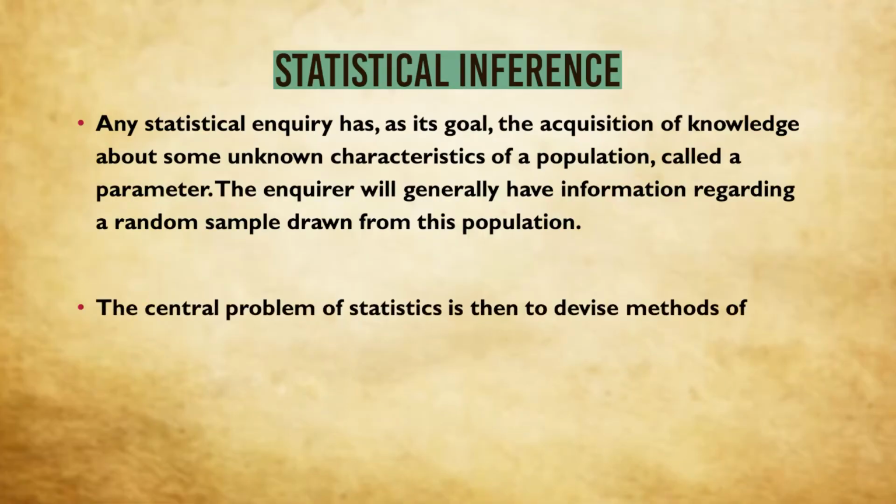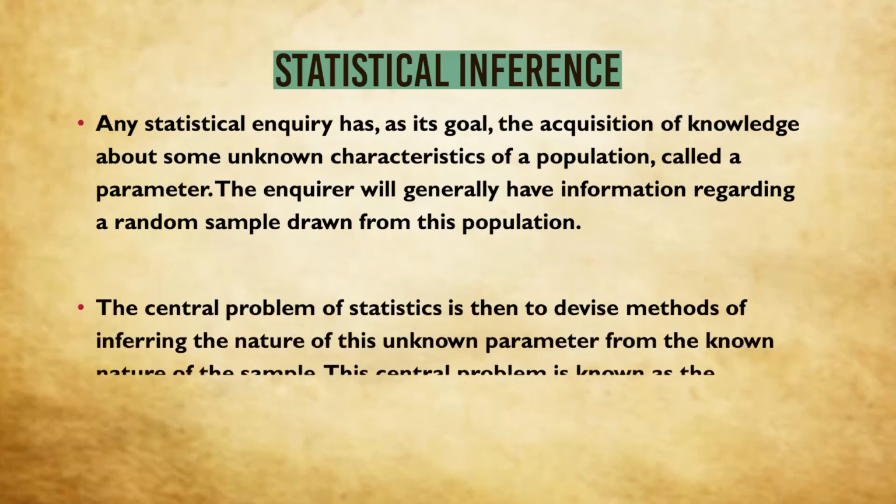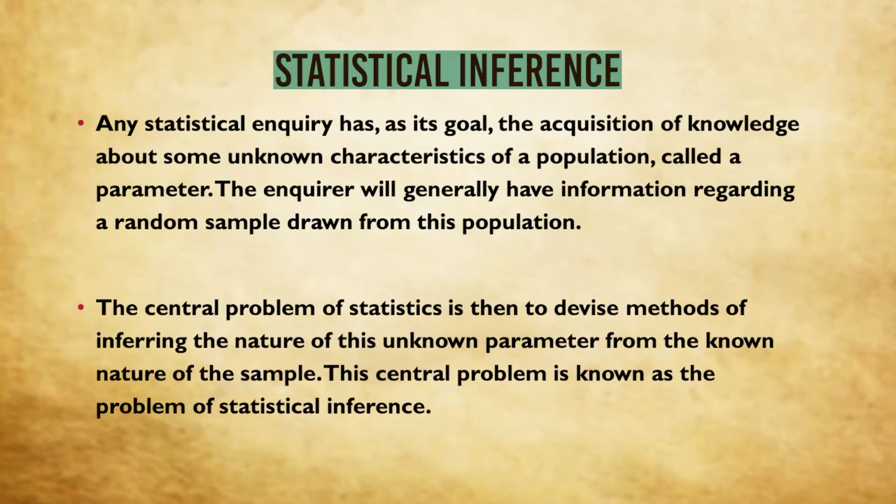The central problem of statistics, this is a central problem, mind you, the most important problem of statistics, is then to devise methods of inferring the nature of this unknown parameter from the known nature of the sample. This central problem is called the problem of statistical inference.